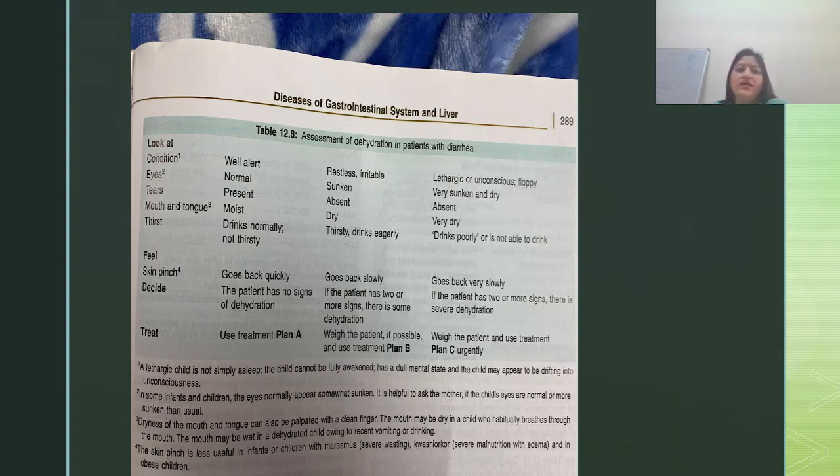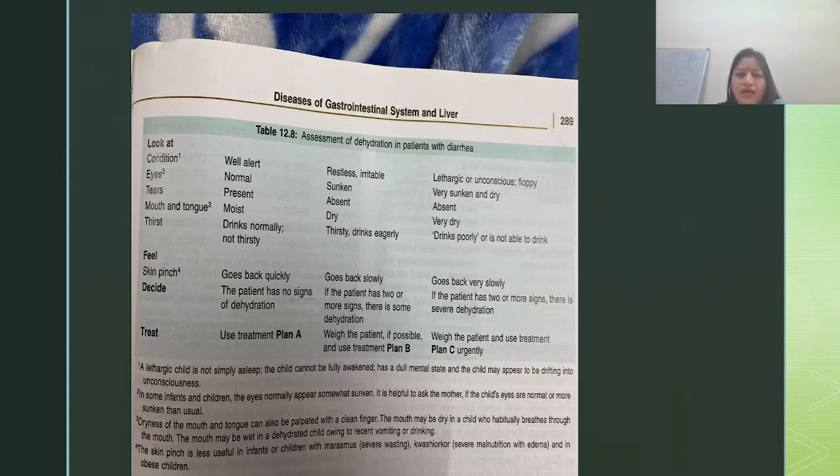We are moving from no dehydration to some dehydration to severe dehydration. In no dehydration, your child is well, alert, eyes normal, tears present, moist mucosa, drinks normally. But in some dehydration, he has become restless, irritable, with sunken eyes, absent tears, dry mucosa, drinking eagerly. This is the phase where you have to intervene and not allow any child to move to severe dehydration. In severe dehydration, the child becomes lethargic, floppy, unconscious, with sunken eyes, absent tears, very dry oral mucosa and is not able to drink properly. The child becomes vulnerable.